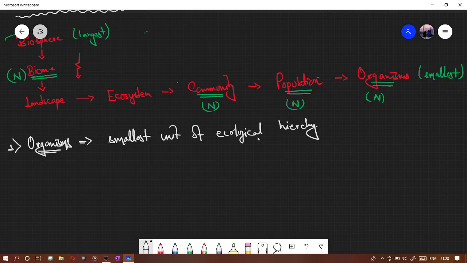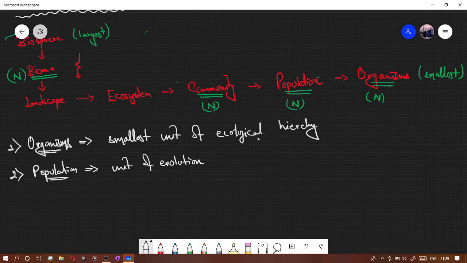Now then it's population. I am going to write an extra point here that this is the unit of evolution. And what is the unit of natural selection? Organisms, individuals, sorry.